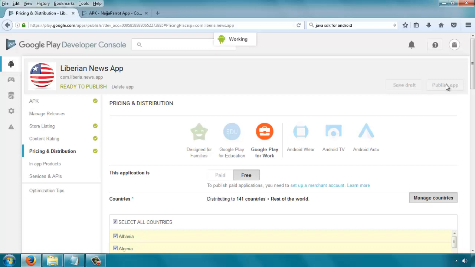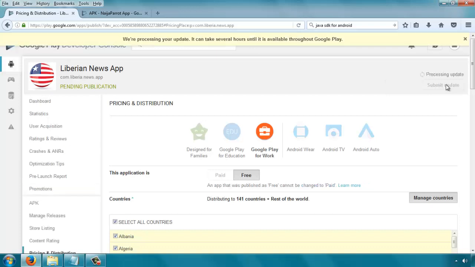So the publishing process is actually sending it to Google's engineers. Sometimes they check through the app to make sure that there's no content that infringes on people's copyrights, and when the app is okay, they will now accept it. But before it starts appearing on the Play Store, it could take several hours. It doesn't just appear immediately. In fact, it could take up to a day. So once you do this, you just go away and wait for, let's say, about 5 or 6 hours or 12 hours, and you check back.